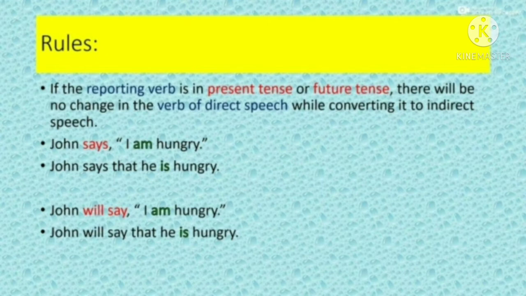Now look at the second sentence. John will say, "I am hungry." Here the reporting verb is in future tense. So again, the verb of direct speech will remain in the same tense while converting it to indirect speech. John will say that he is hungry.